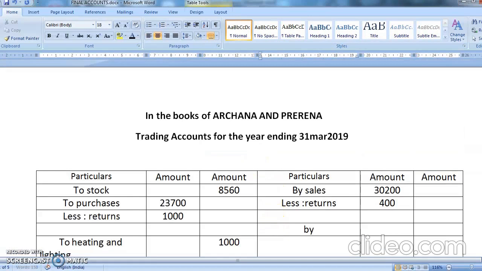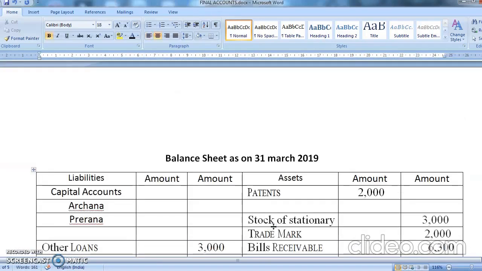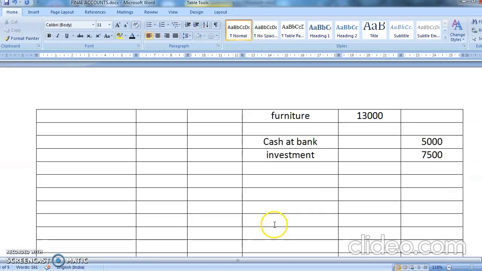So you write here by closing stock. Yes, how much is the closing stock? 12,000. Second effect is balance sheet, asset side. Going to write here closing stock. Yes, how much is the closing stock? 12,000. Okay, yeah. Now what's the second effect?